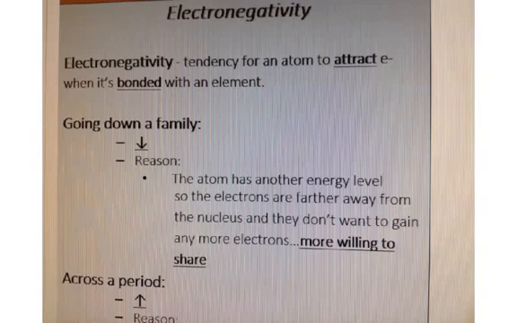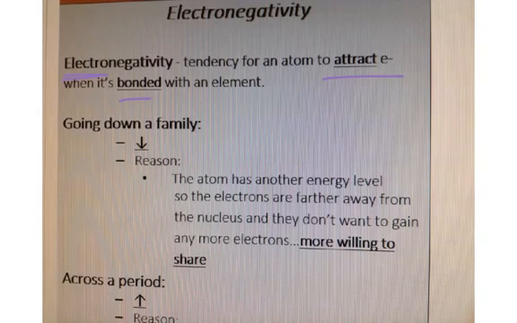All right, now we're going to be talking about electronegativity, the last and final trend. Electronegativity, think of electro. I always think of the electron, so it's dealing somehow with the electron. And what it is, it's the tendency for an atom to attract electrons when it's bonded with an element. I always think of like, who wants that electron more?